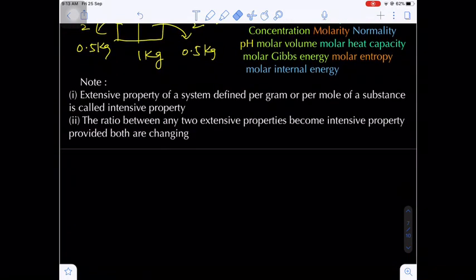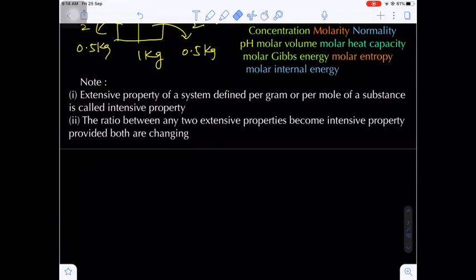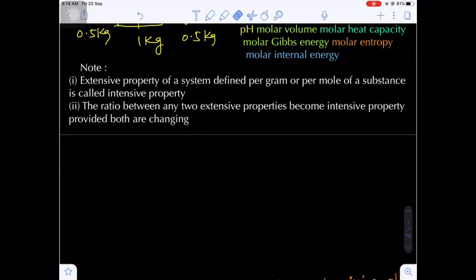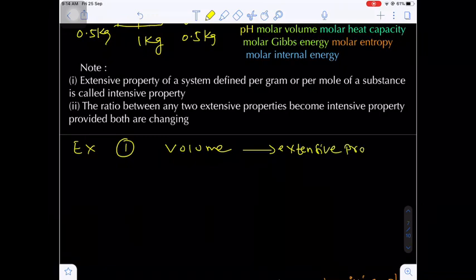Okay, now there is an important note here. Extensive properties of a system defined per gram or per mole of a substance are called intensive. Just now I told you. Next, the ratio between any two extensive properties becomes an intensive property, provided both are changing. Now I will tell you by one example. Let's suppose I am taking the best example, volume. Volume is an extensive property. Yes or no?